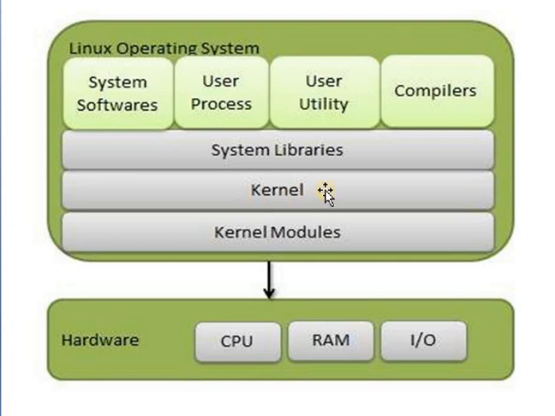Next, the kernel is one of the main important components of the operating system, which handles the special functions, and next one is the kernel modules. And here are the system software, user processes, user utilities and compilers. These are the components required for executing the user applications.